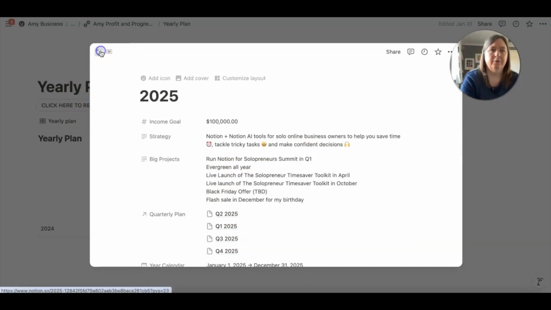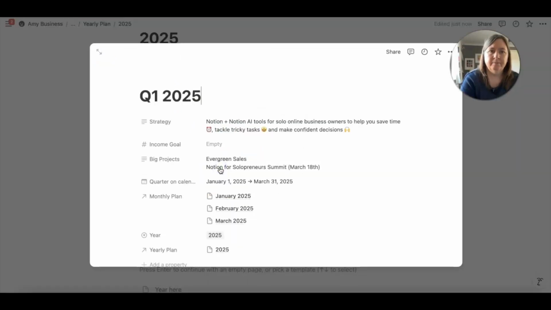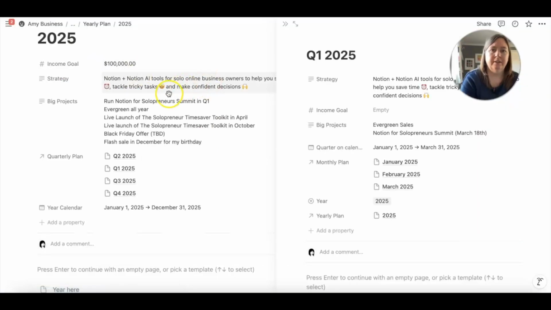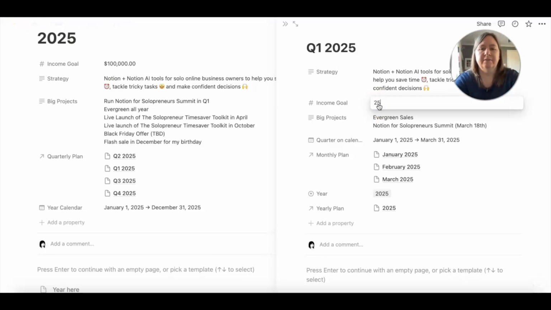So if I make this full page, and let's go into Q1, and I'll make this side view so we can see my yearly plan at the same time. My strategy is just copied across. It's always exactly the same. My income goal I haven't filled in yet. I haven't split this out for Q1. Well, I'm running my summit. Let's just make this easy for now and say I want to earn a quarter of it. I think I've filled it in by month and skipped the quarterly part. I've just decided on my projects at a quarterly level.